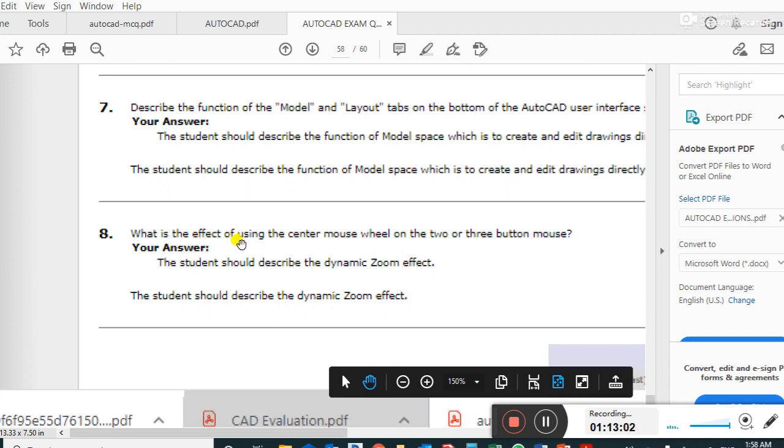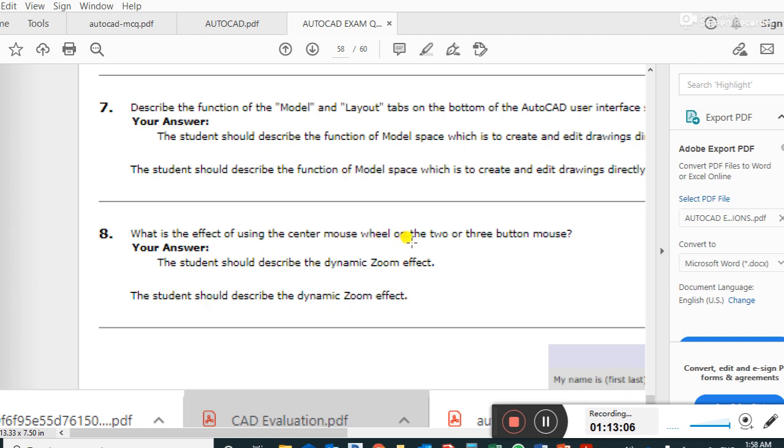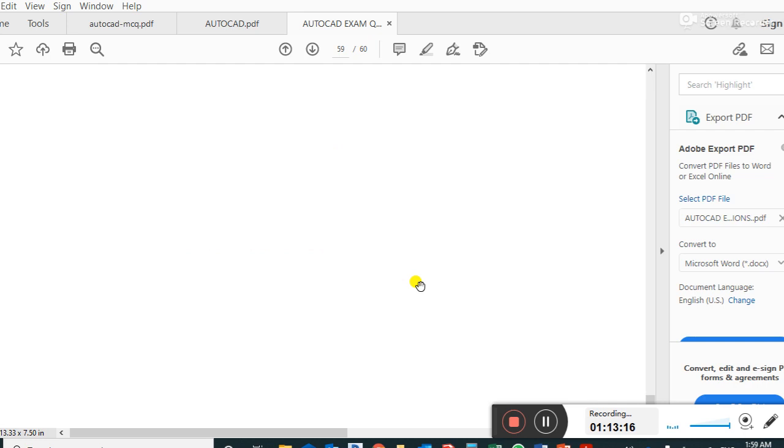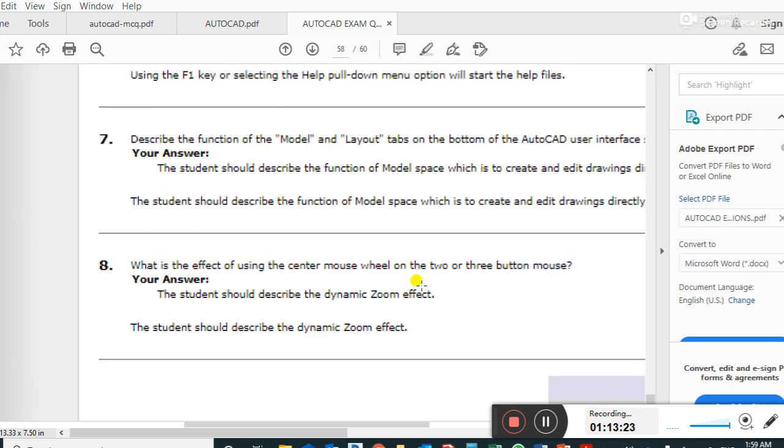What is the effect of using the center mouse wheel on the 2 or 3 button mouse? Dynamic zoom effect. Guys, this is the end of the descriptive questions. Guys, these are the very challenging questions. I'm sure that no question will be left regarding AutoCAD exam interview questions.